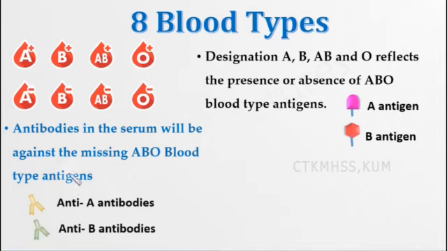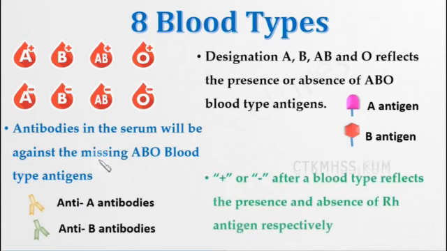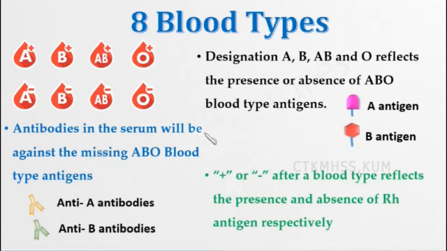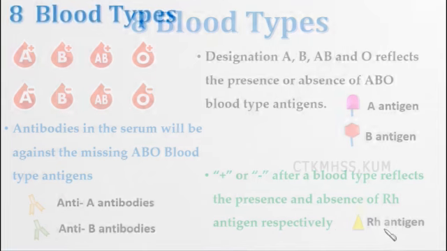So how are the antibodies formed? Based on the missing antigen. We have learned already that if A antigen is present, anti-B antibodies will be present. But here the plus or minus, that is positive or negative after a blood type, reflects the presence or absence of Rh antigen respectively. So we determine positive or negative blood based on the Rh antigen.